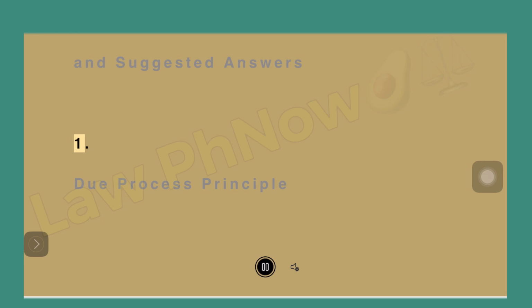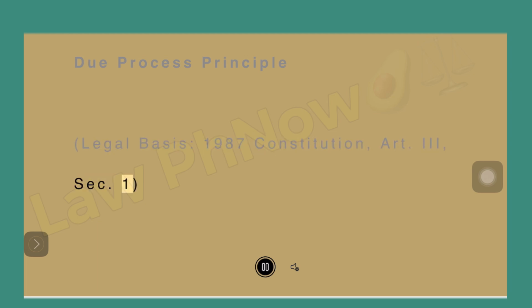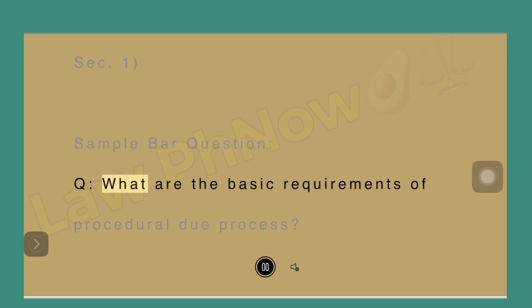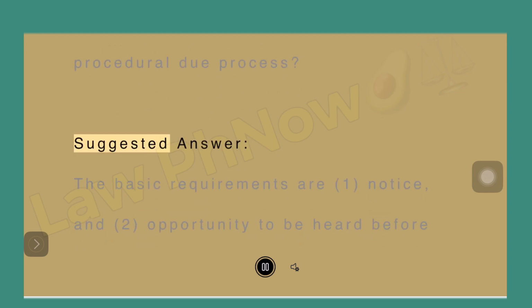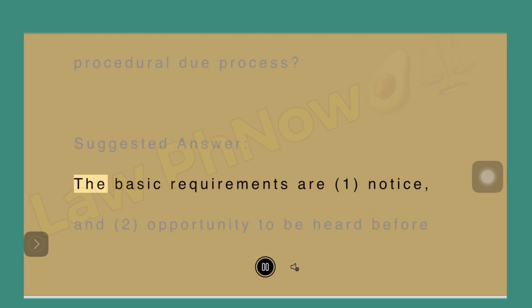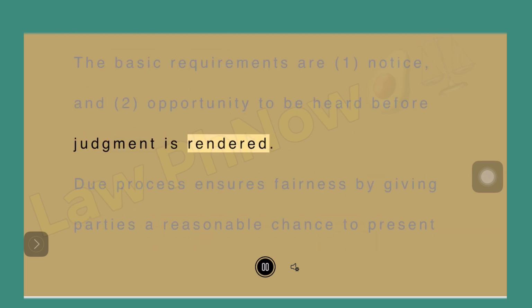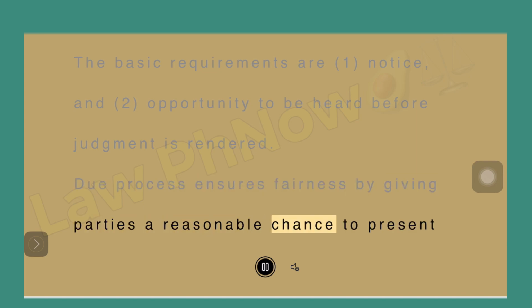1. Due process principle. Legal basis, 1987 Constitution, Art. 3, Sec. 1. Sample bar question. Question: What are the basic requirements of procedural due process? Suggested answer. The basic requirements are 1. Notice, and 2. Opportunity to be heard before judgment is rendered. Due process ensures fairness by giving parties a reasonable chance to present their side.